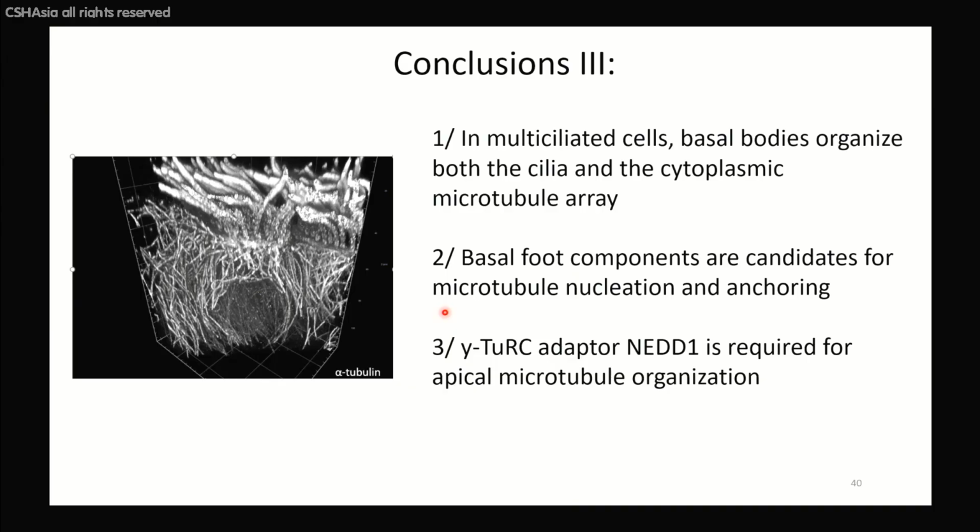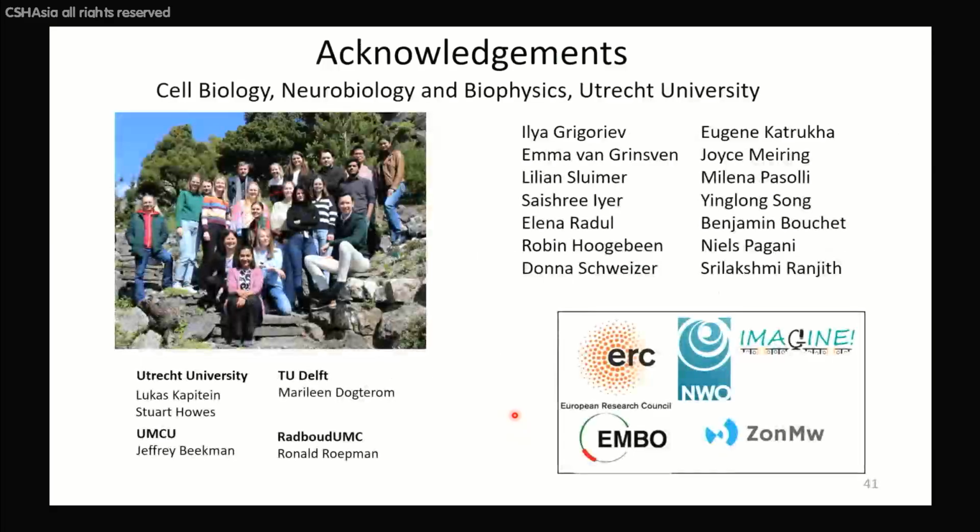And using expansion microscopy combined with computational averaging, we could identify candidates for microtubule nucleation and anchoring and study them, but we are not there yet. We haven't solved the problem. So far, we only know that NEDD1 and gamma TuRC are important at that location to organize microtubules. And with this, I would like to stop.